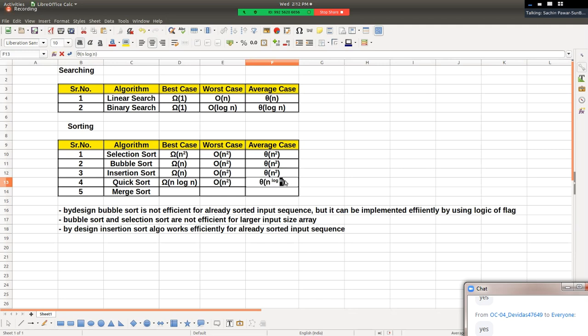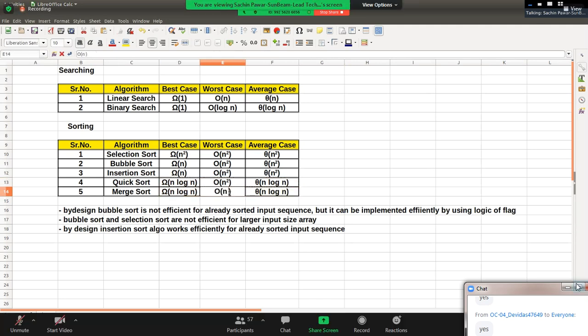You should know only these things. Sir, how did this come, how did this happen? No need to know. You should know only this table. You should know only these time complexities, n log n.